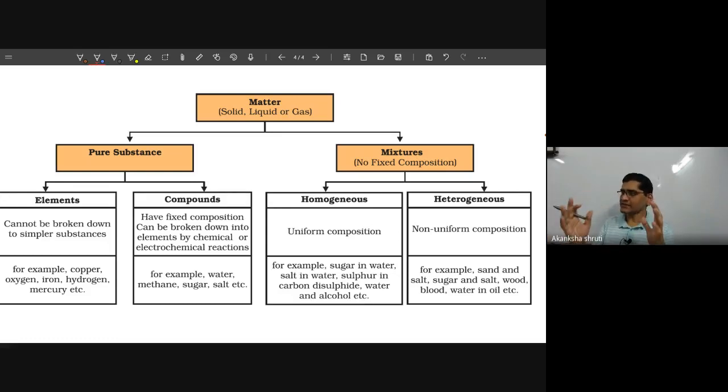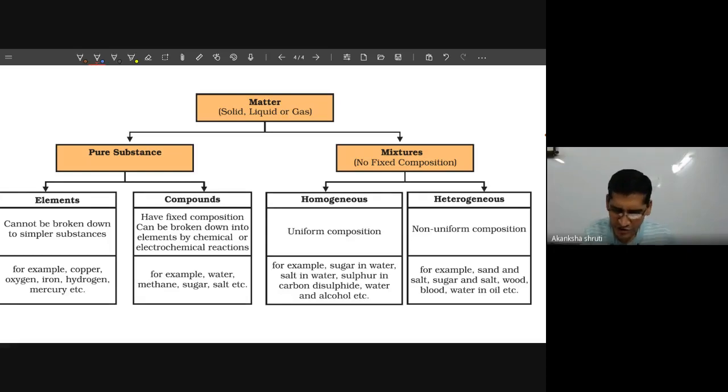Then in that glass, the characteristics of water, lemon, and salt will all be present. Each of these three kinds of particle will be present. This presence of more than one kind of particle in a particular region or space is called a mixture.